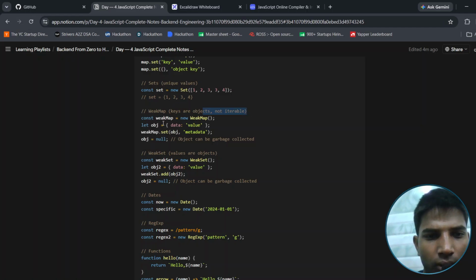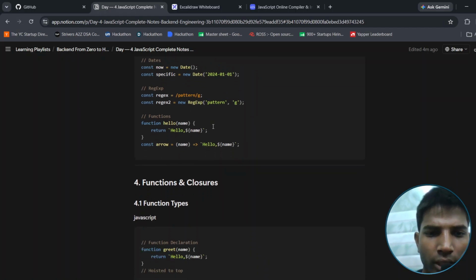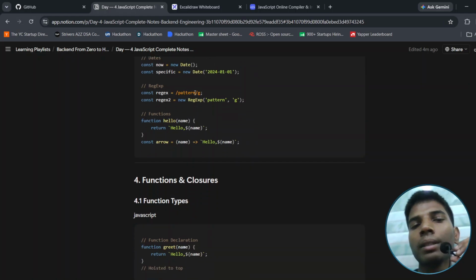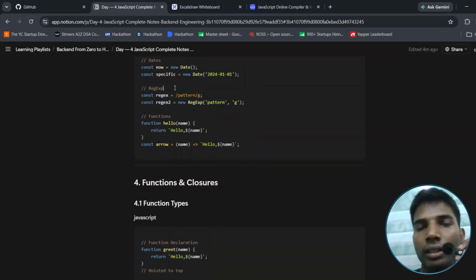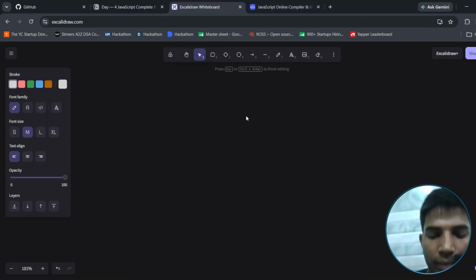WeakMap, weak map object, you can see all of that. Regex: regex will be defined for some input type. That means if you are typing an email, then you define the regex.